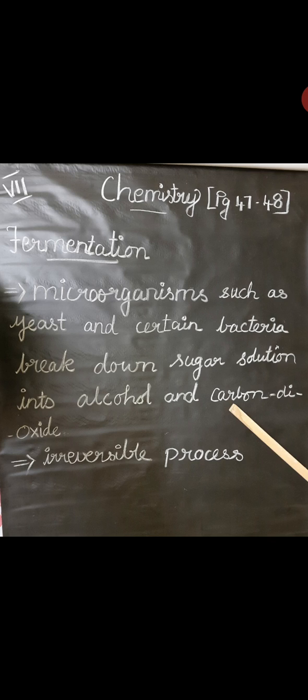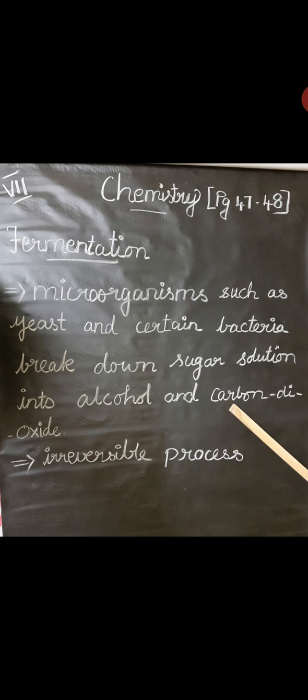In an irreversible process, the alcohol that is formed cannot be turned back into the sugar. Once it is formed, it cannot go back to the original position. So this is fermentation. Here fermentation is a chemical process.